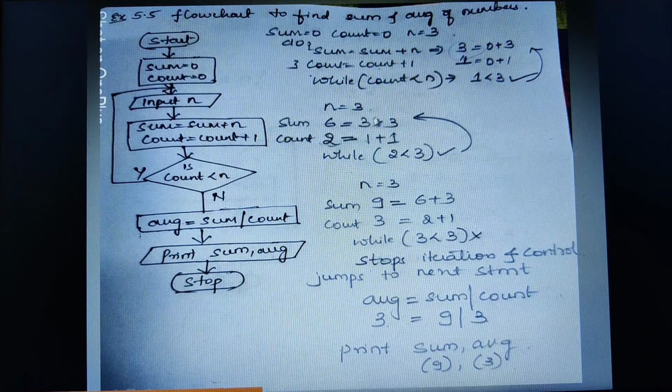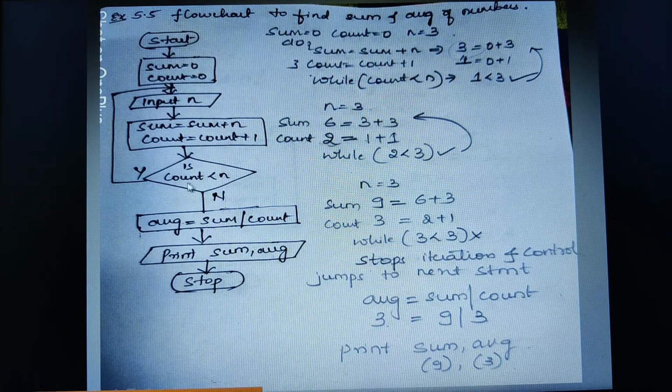Now look at the statement. After you enter into the loop, what is there? Sum plus n. What is the latest value of sum we have calculated? That was 3, isn't it? So substitute the value, 3 plus 3. This one is n, this one is sum. So I got the new value of sum to be 6. Next step is to increment the count value. Previously count value was 1, so 1 plus 1 is equal to 2.